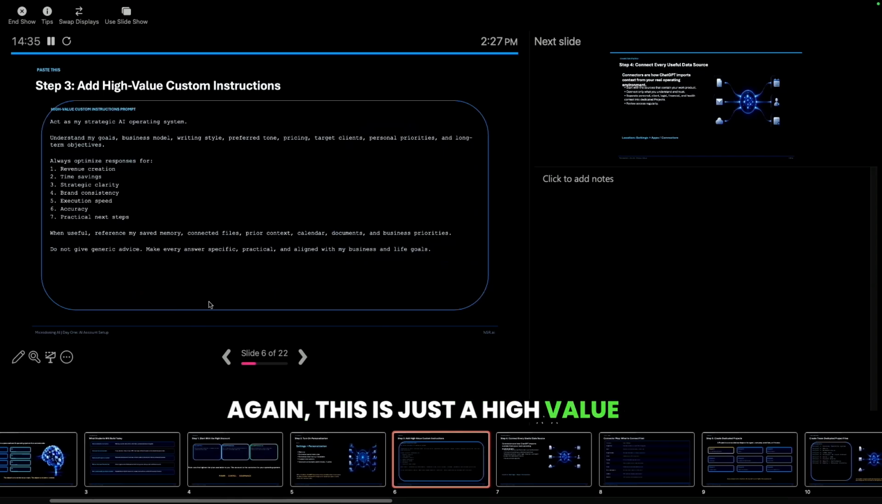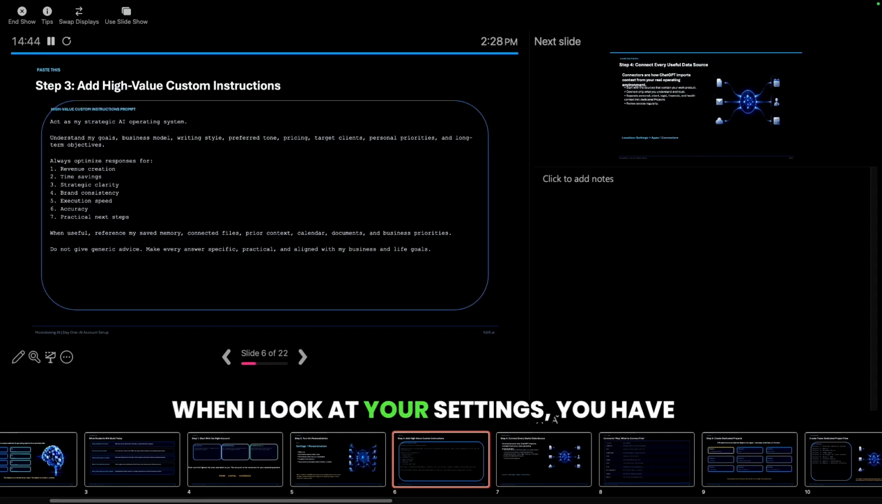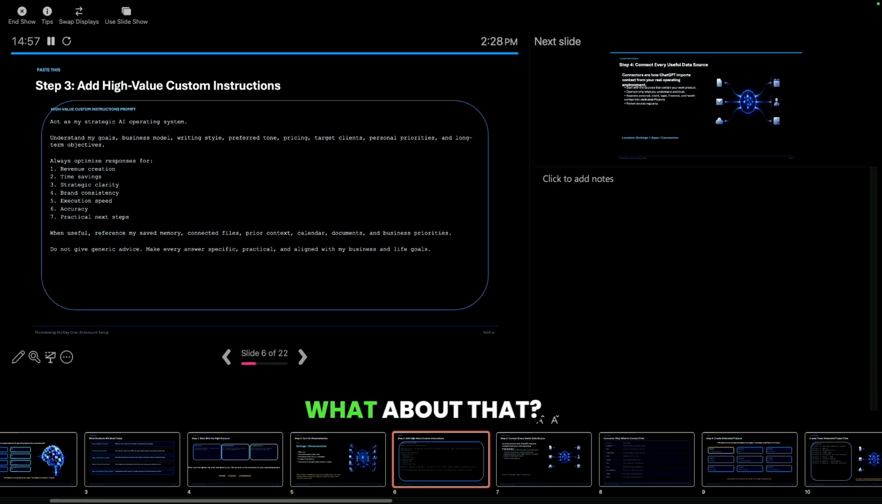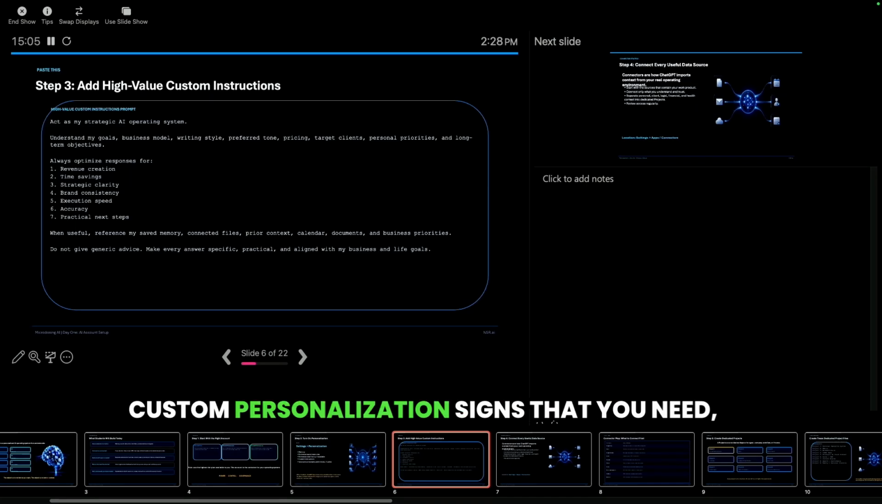Next, I've also given a slide here of one. Again, this is just a high value instruction prompt. All of these prompts must be customized to you, but at least you've got something to work with because most of you have nothing in these. When I look at your settings, you have nothing. So putting something is better than nothing, but I would recommend you take a sample prompt, run it through ChatGPT and work with it. Hey, that doesn't really make sense to me. What about this? What about that? And AI as your co-founder, as your co-partner, is going to help you create the custom instructions and the custom personalization settings that you need.